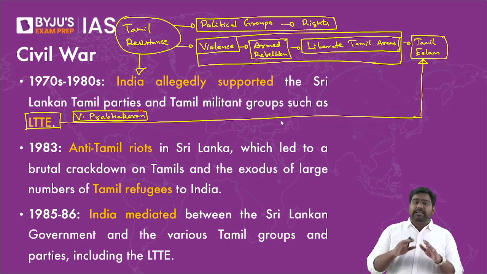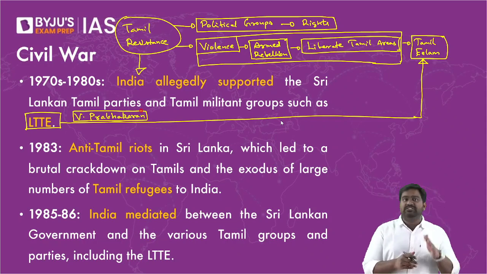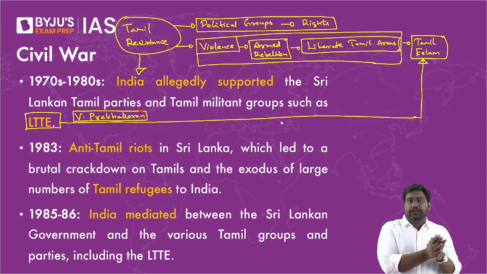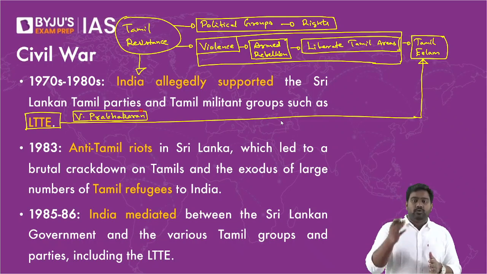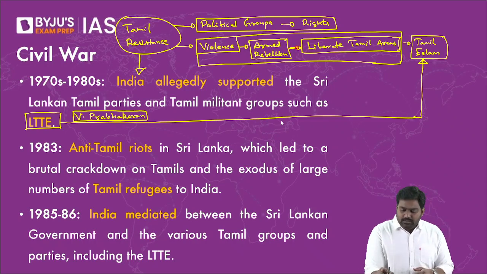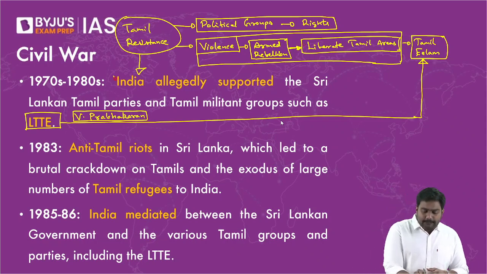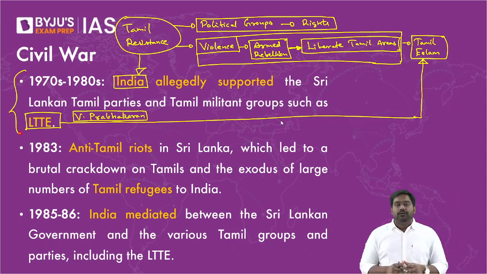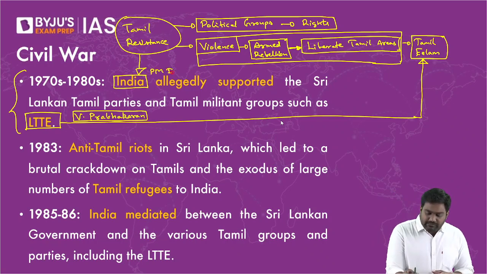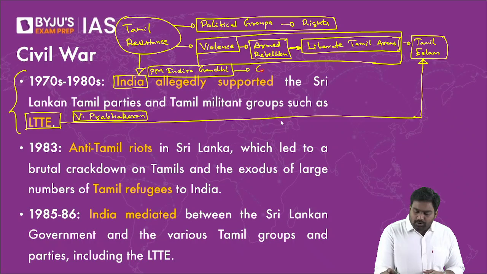So by the 1970s, by the late 70s, Tamil militancy had started along with the political resistance movement. A few political groups were leading a constitutional fight asking for more rights. But parallelly, a militant movement rose up, leading to an armed revolutionary rebellion that broke out in the country. Now, in the middle of all these developments, India would get directly involved in the 70s and 80s. Especially under Prime Minister Indira Gandhi, there was direct Indian involvement, where she launched a major covert operation, a covert proxy war,